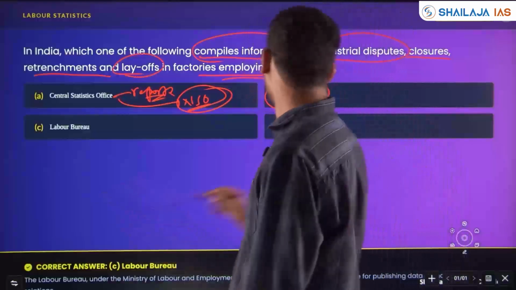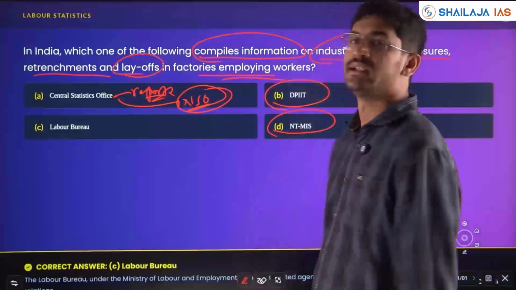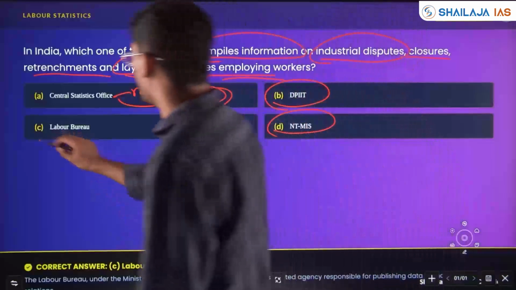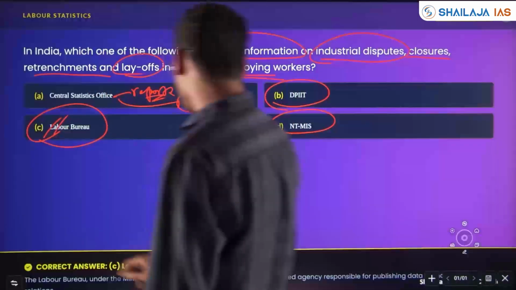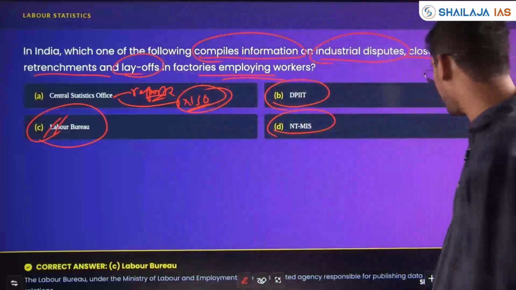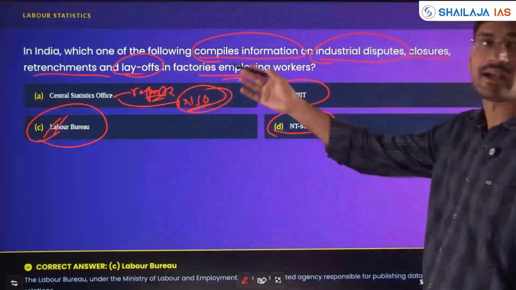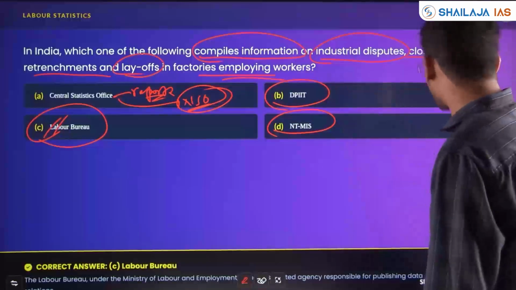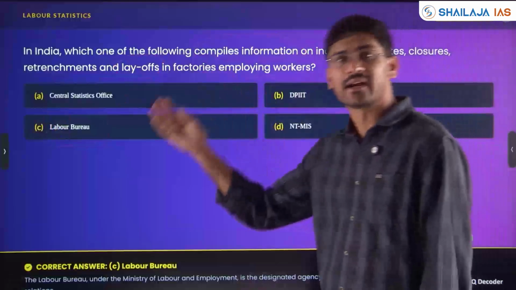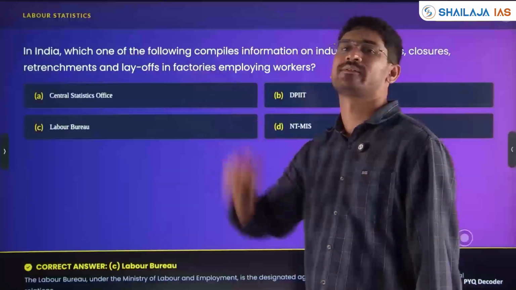Options: DPIIT, Labour Bureau, NTMIS. Here the answer is Labour Bureau. The Labour Bureau under the Ministry of Labour and Employment collates and compiles all this information on disputes, closures, retrenchments and layoffs.